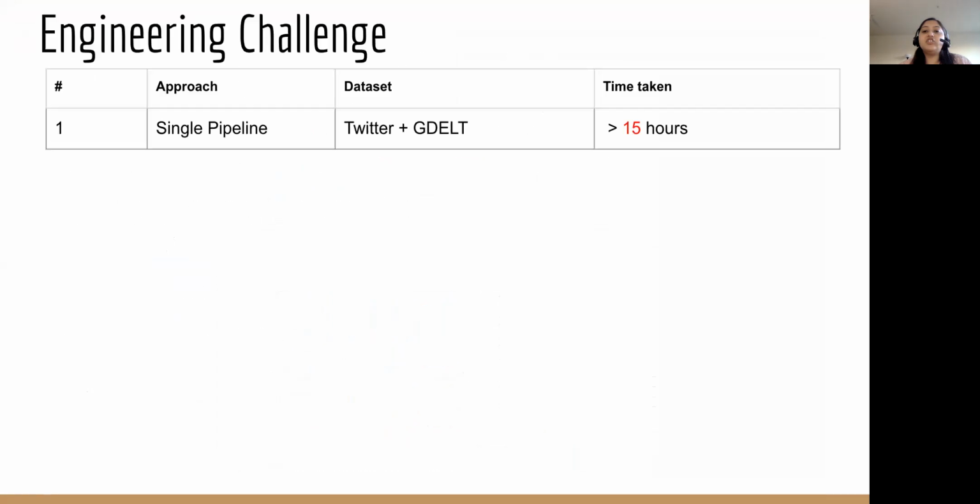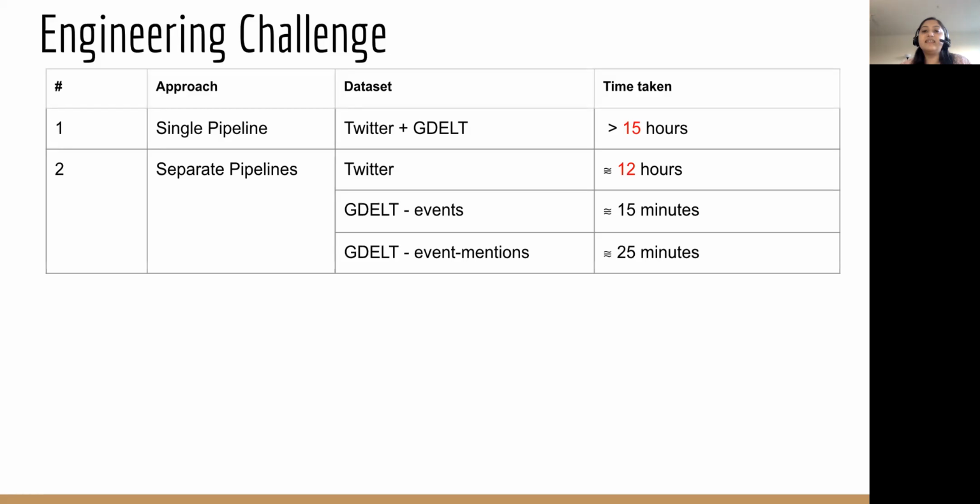So I started initially with 4 Spark workers, and in the first approach, I joined tweets with GDELT data to get the tweets with news links from GDELT. The idea was that the number of tweets with news links is less, so store only those in the database, but it took more than 15 hours. Next, I created 3 separate pipelines, one for Twitter, which took 12 hours to complete, one for events from GDELT, which took around 15 minutes, one for event mentions from GDELT, which took around 25 minutes.